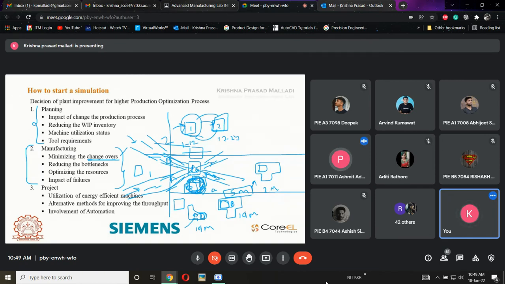So this is the condition. For every 1 hour, a part A is coming, and for every 1 hour, a part B is coming. How much time will it be taking? Yes, sir, 10 minutes for processing, 10 minutes for processing. In this condition, this is acceptable. If it is continuous, this is not acceptable. Then we need to check on these aspects also. If the machine is having continuous changeovers, then we need to replace the process or find some alternative. That is called minimizing the changeovers.